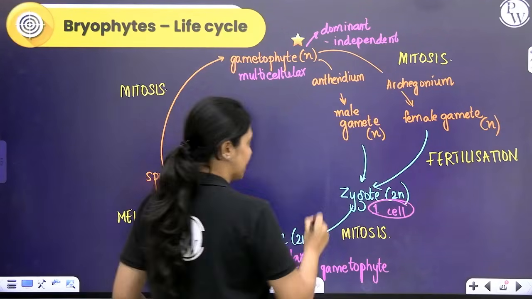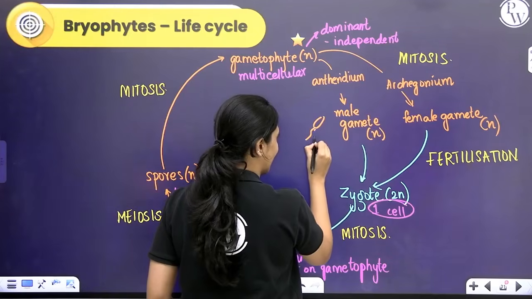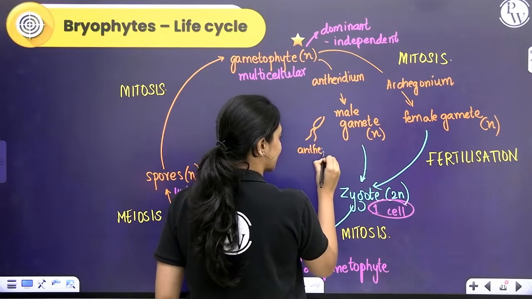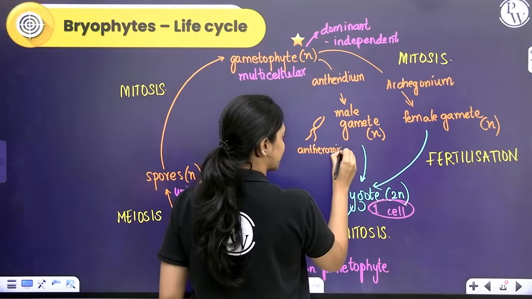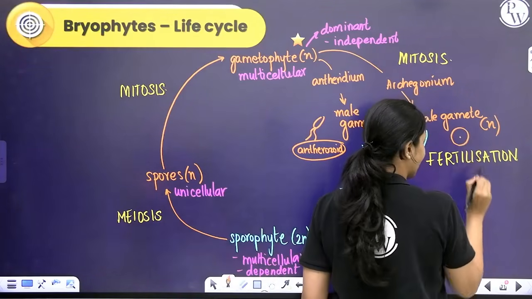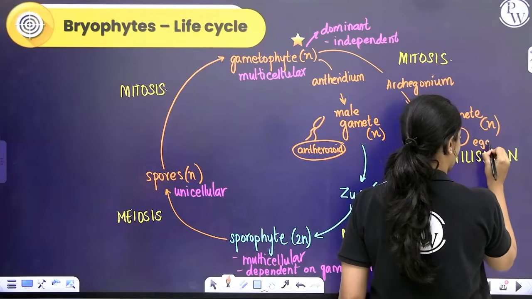The male gamete is biflagellated. It's called an antherozoid. The female gamete is non-motile. It is called the egg cell.